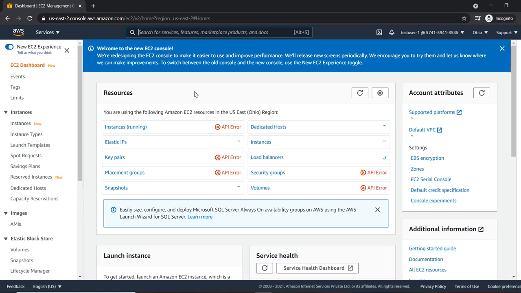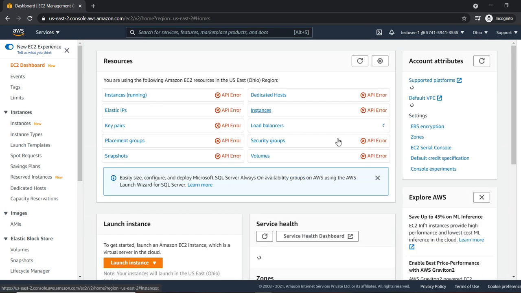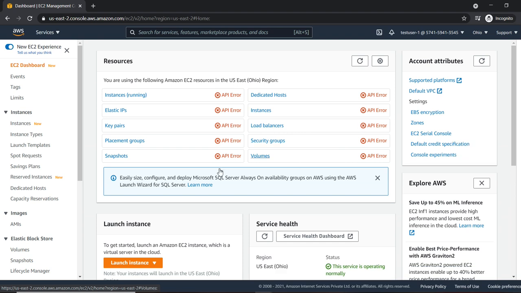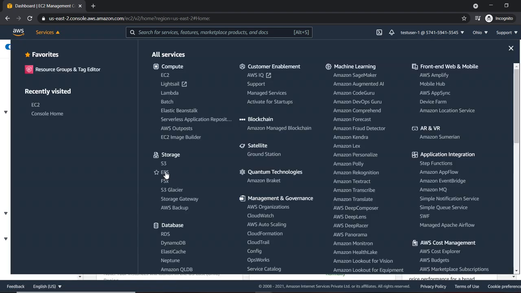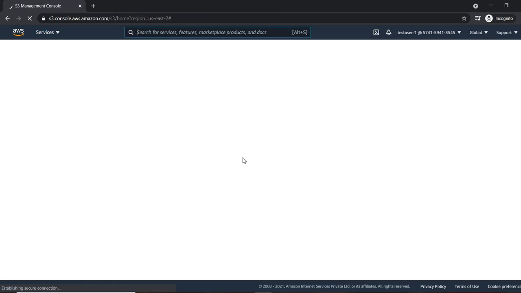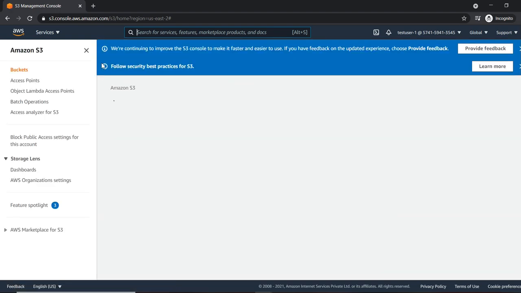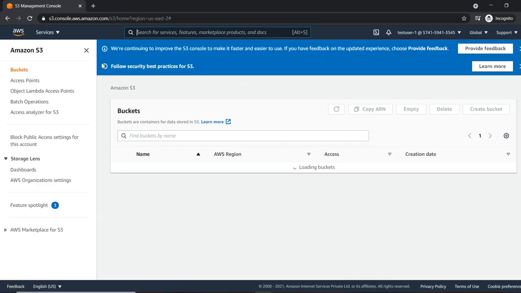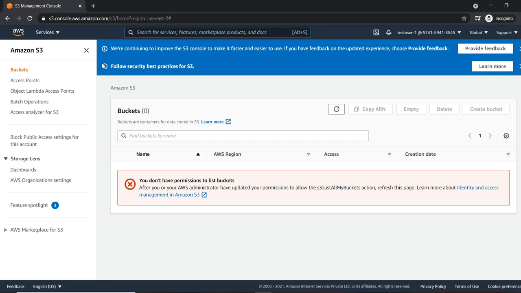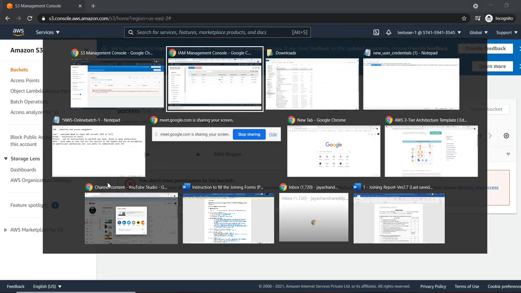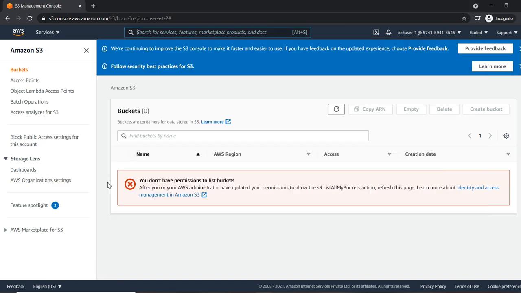So if you see here, I'm getting the API error because I don't have any permission to list instances or any other resources in AWS. Not only EC2, if you go and list any service, S3 or any other service, I'll get the same error because I don't have any privileges. So what we need to do, in the same way, I will log into